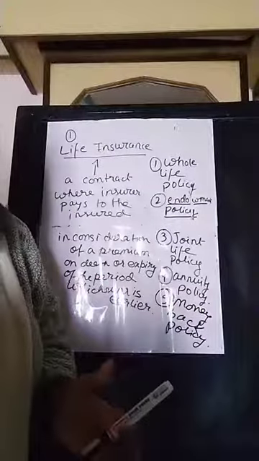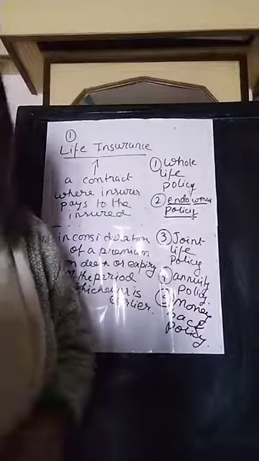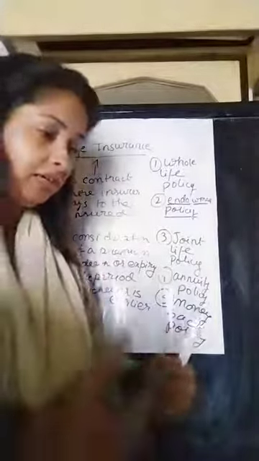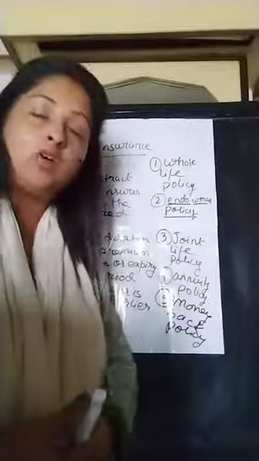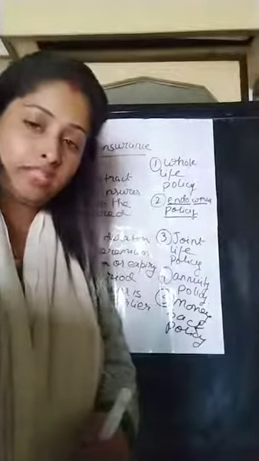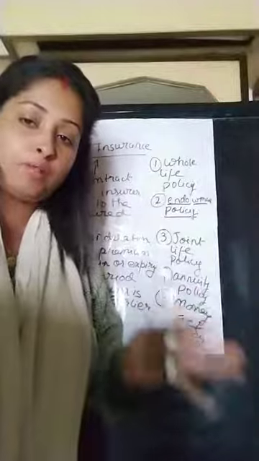Under this policy, the sum assured becomes payable at periodic intervals as per the terms of the policy. However, in the event of death, the full sum assured is payable without any deduction. So this is about money back policy. After a certain interval, the policy holder is entitled to get a certain amount, and on the death of that person, full insurance value is payable. So these are the five major types of life insurance policies.